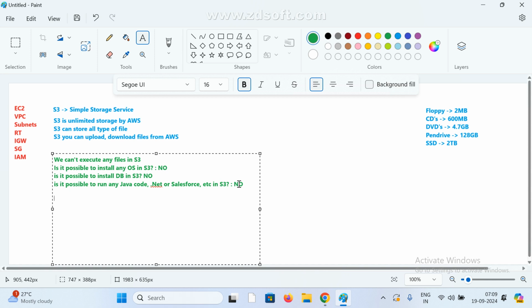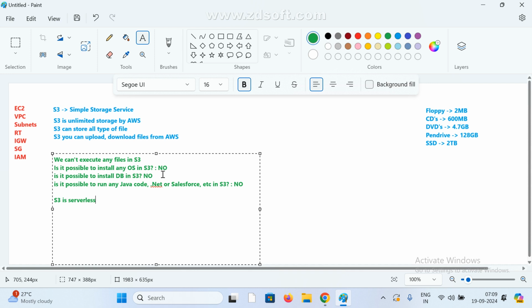Simply, if you want to understand, this is not a server. This is one storage. S3 is serverless. It is not any server. Here we are not going to set up any server, and we are not going to deploy anything.